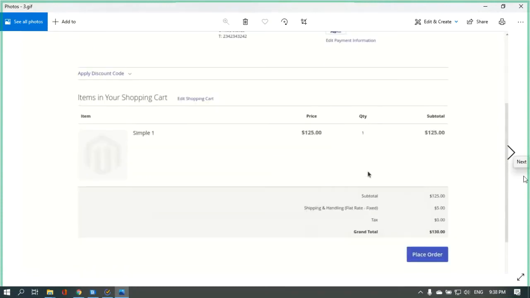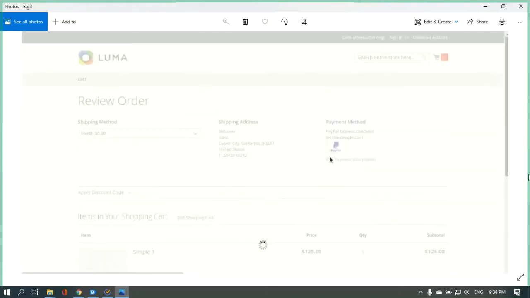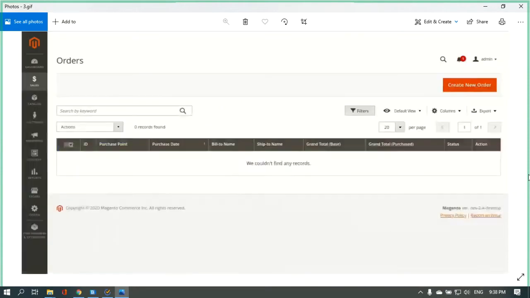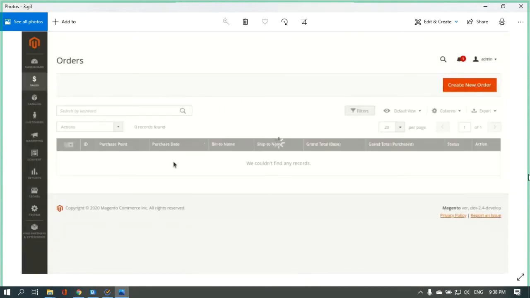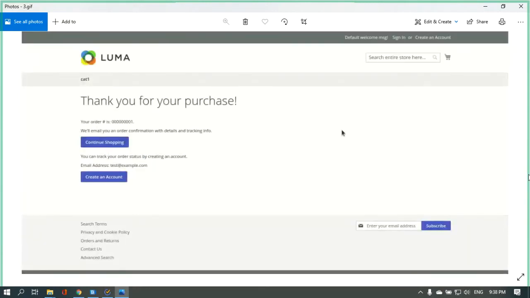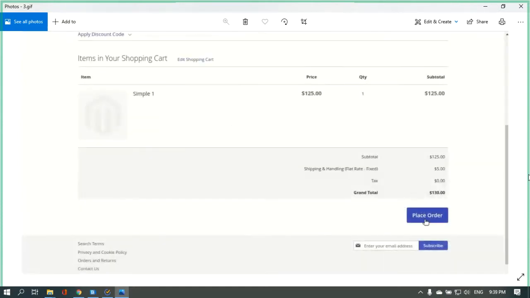Reproduced. First of all, we create the order. Then check the admin panel to see if the order was created. After that, we go back to the review order step and place the order again.